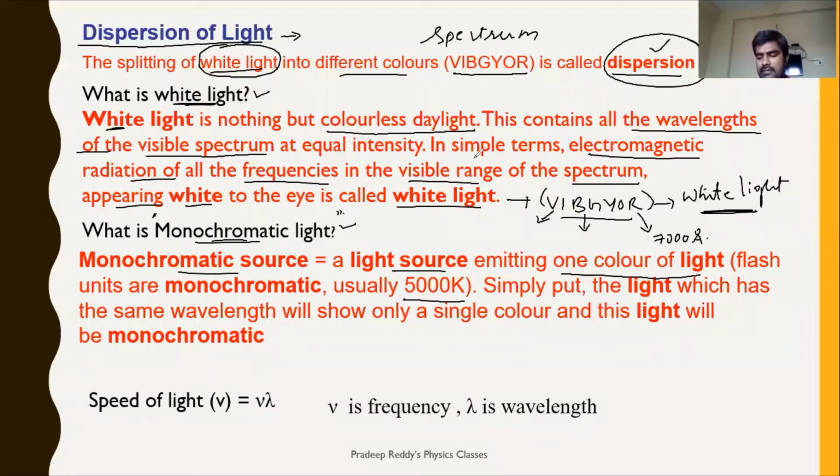So those sources which emit multiple wavelengths simultaneously are said to be white light sources, and those sources which emit light of one particular wavelength are called monochromatic sources. And we have already learned that v is equal to nu lambda, where nu is frequency and lambda is wavelength. Now this should be clear. The white light and monochromatic light concepts should be very clear.